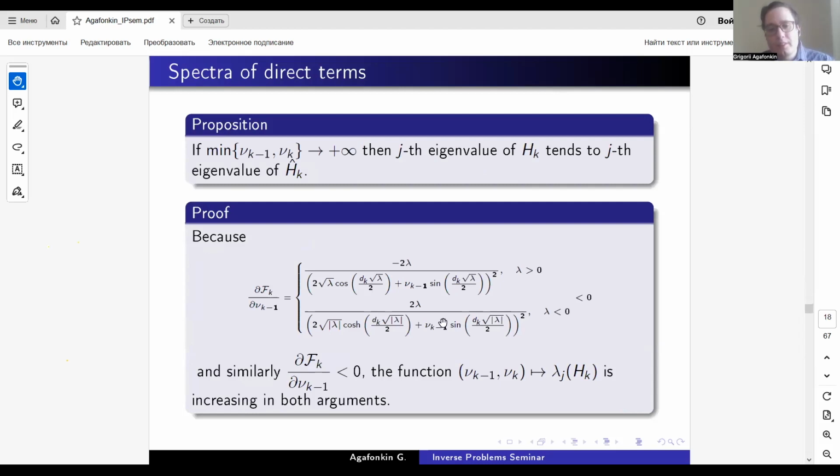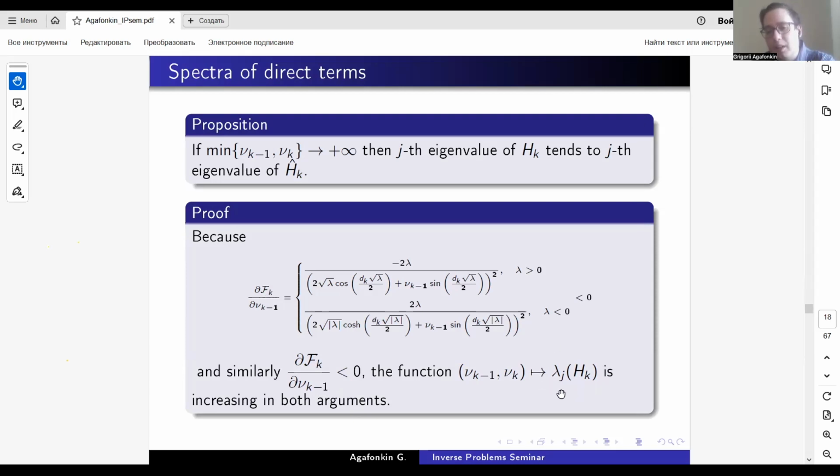First, we notice that the partial derivative of the function f_k without hat with respect to nu_k minus 1 and nu_k, this is the misprint. We show that these partial derivatives are negative, and therefore this function decreases in both arguments as nu_k and nu_k minus 1 tend to plus infinity. Therefore, the